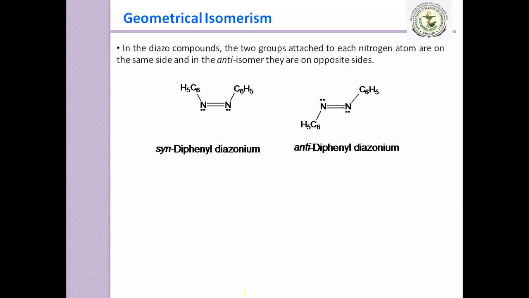It's very simple: in this azo compound, the diphenyl diazene, the phenyl groups are present on the same side. And in the case of anti they are present on opposite sides. We use the prefix anti to denote groups present on opposite sides. Clear?